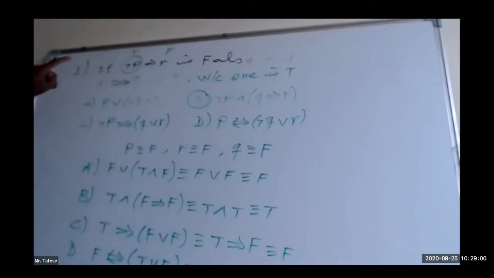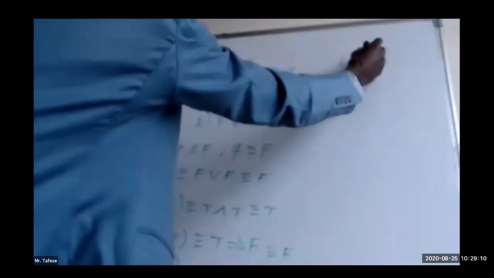And the second given is P biimplies Q is true. So from these two cases, we have to go to the five logical connective rules. In case of the rule of implication, implication will be false if the first one is true and the second one is false. This is from the rule.